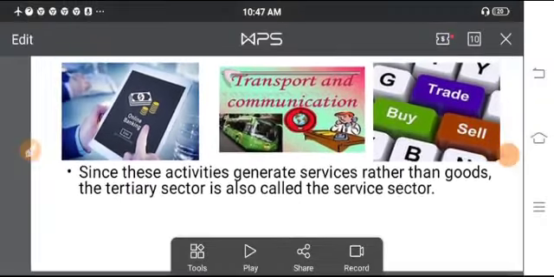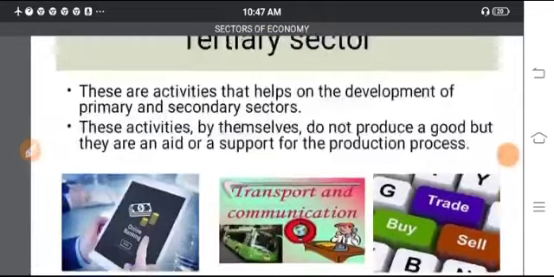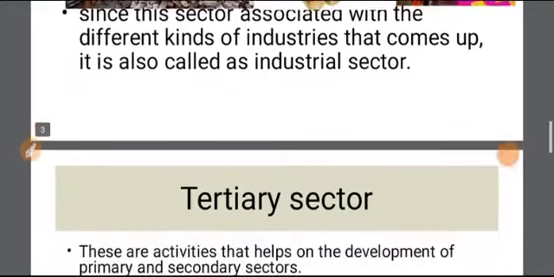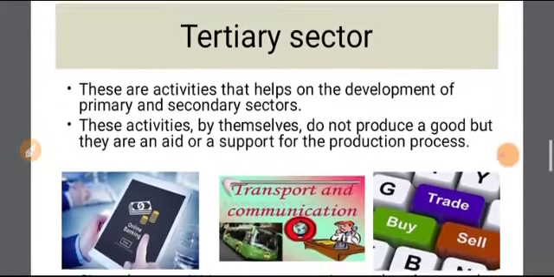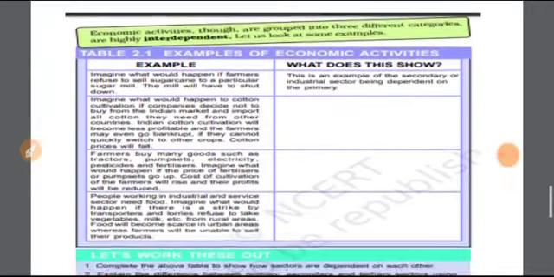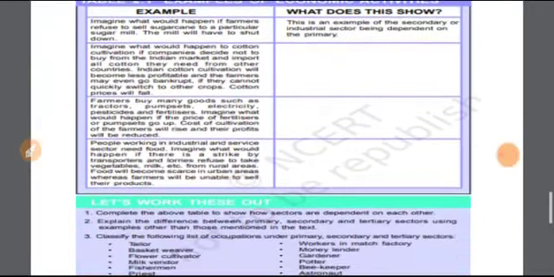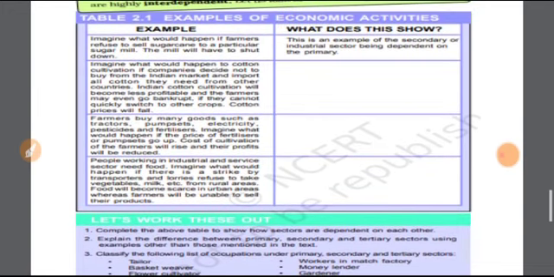Not only banking, transport, communication and trade come under the tertiary sector, but some other service providing sectors also come under it. See, here it is written that the service sector also includes some essential services that may directly help in the production of goods.